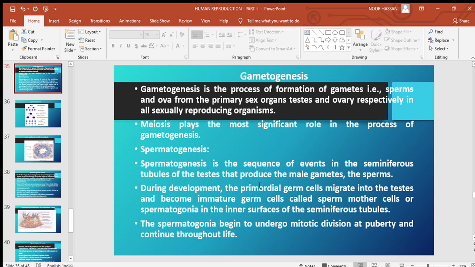So, this is the first step, that is, before a male baby is born. During embryonic development itself, the primordial germ cells move into the testis and become immature germ cells called sperm mother cells or spermatogonia. And this first event occurs in the inner surfaces of the seminiferous tubules. The spermatogonia begin to undergo mitotic division at puberty and it continues throughout life. So this is about how primordial germ cells develop into sperm mother cells or spermatogonia.